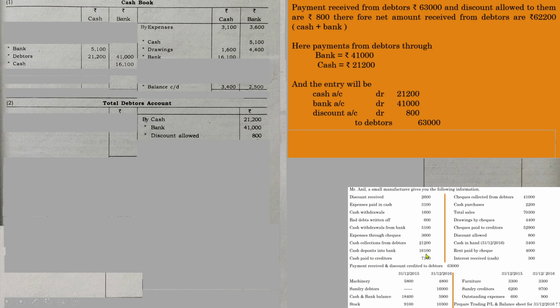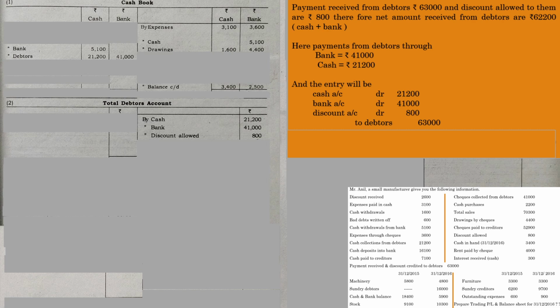Cash deposited into bank 16,100. It is also a similar type of transaction to the one we have discussed now. Earlier we discussed cash withdrawal from bank. Now it is cash deposited into bank. The same pattern, the only difference is our bank balance is increased and our cash balance is decreased, because we have deposited the amount which was in our hand to the bank.